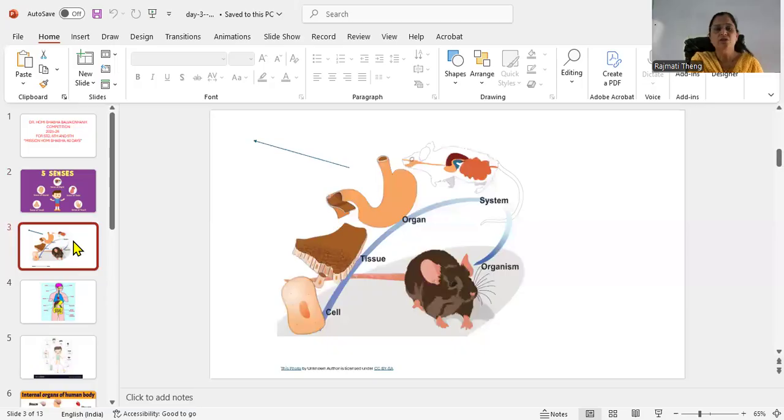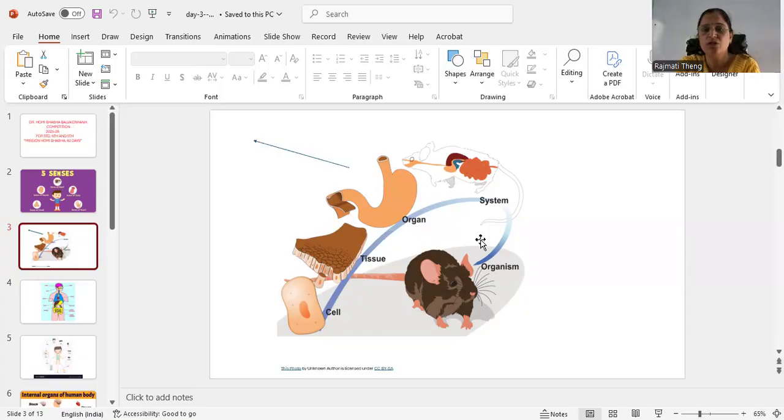Dear students, the organization of living things. In the body of living things, the cell is the basic structural, functional, fundamental unit of all living things. A group of similar cells which perform a particular function is called tissue.